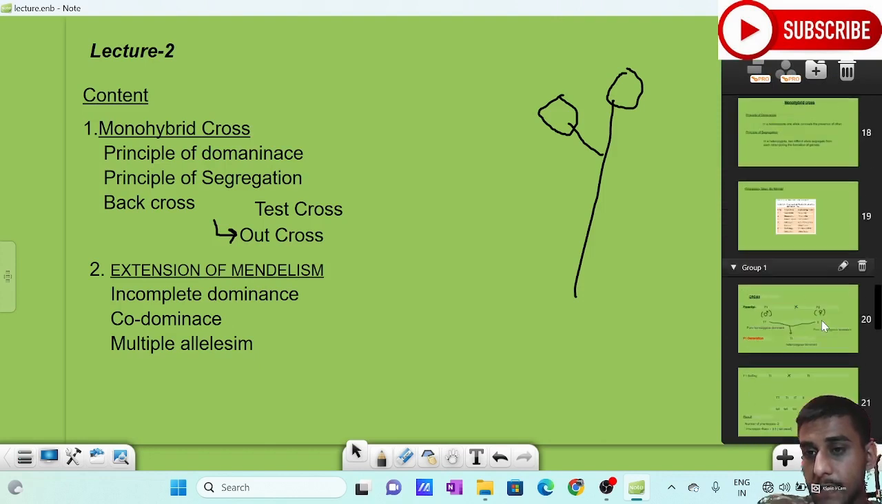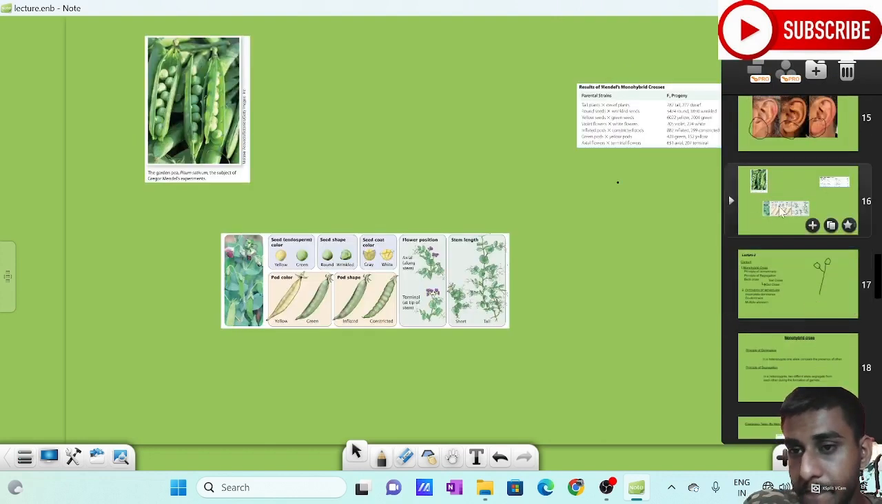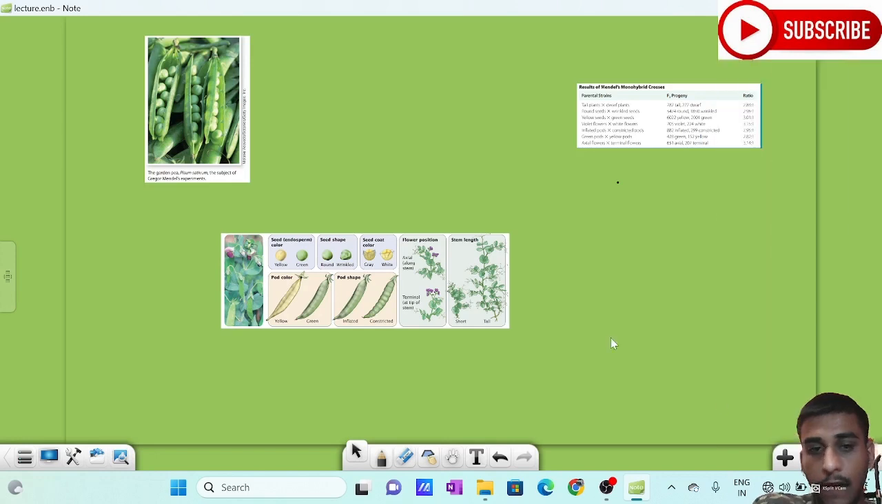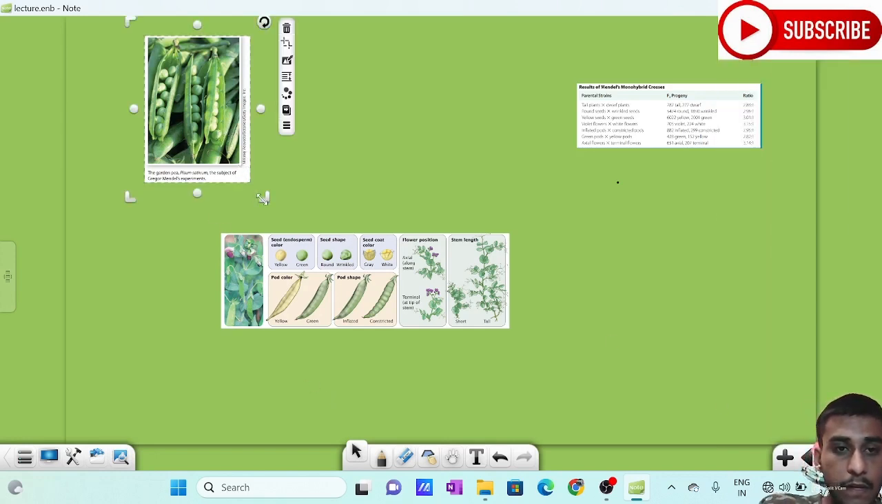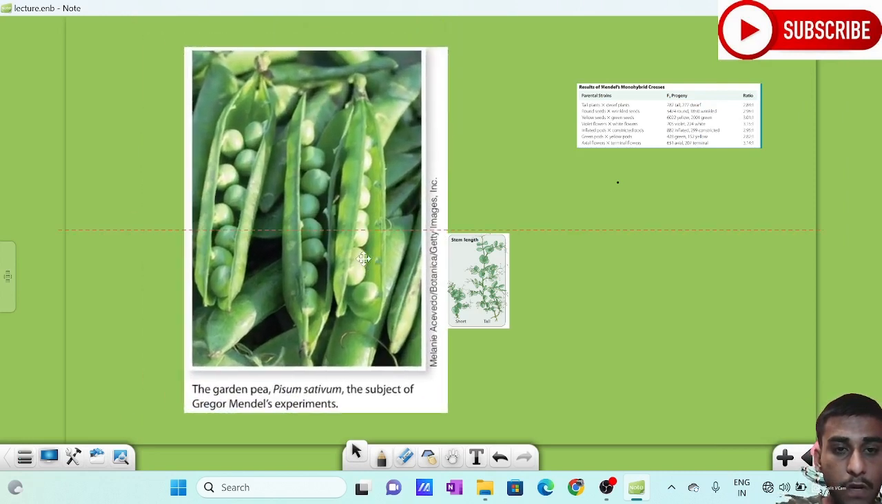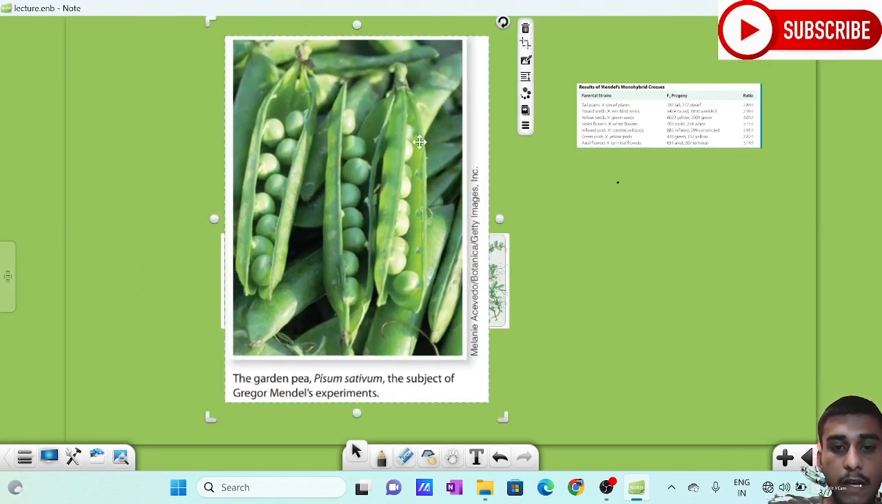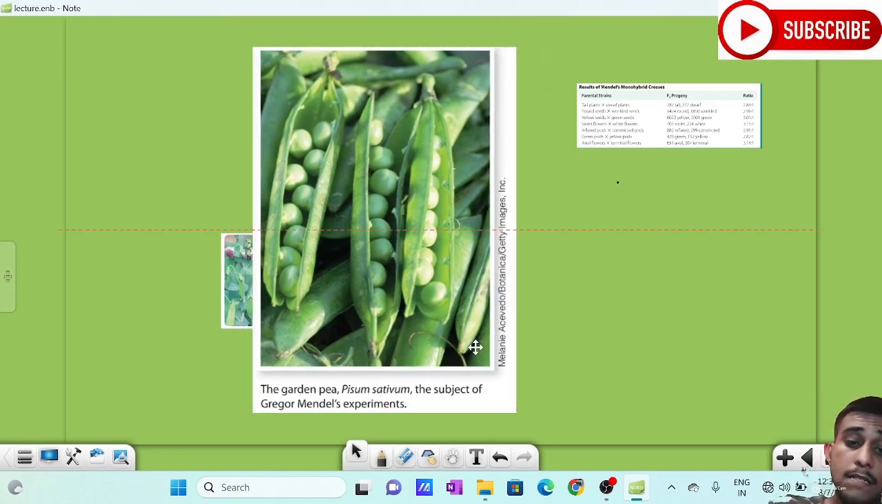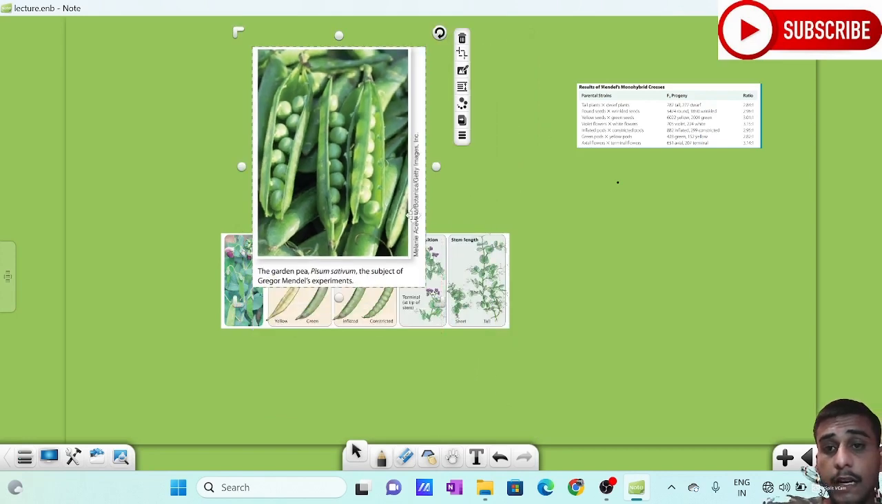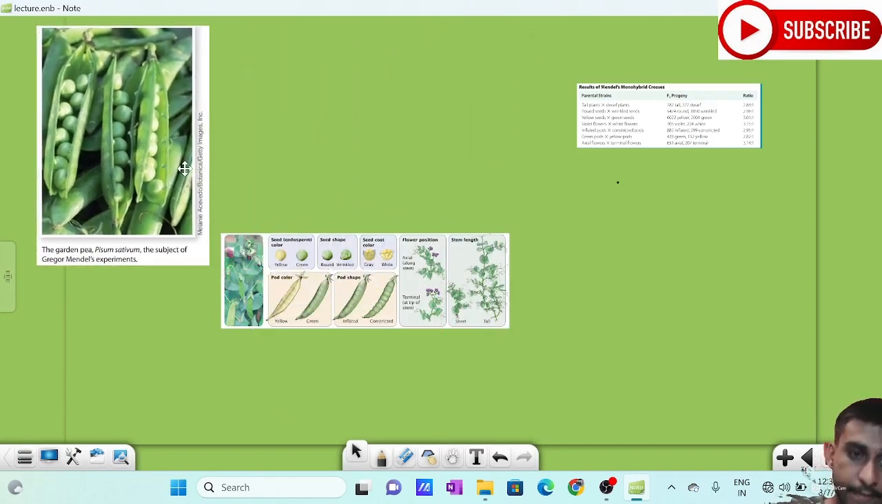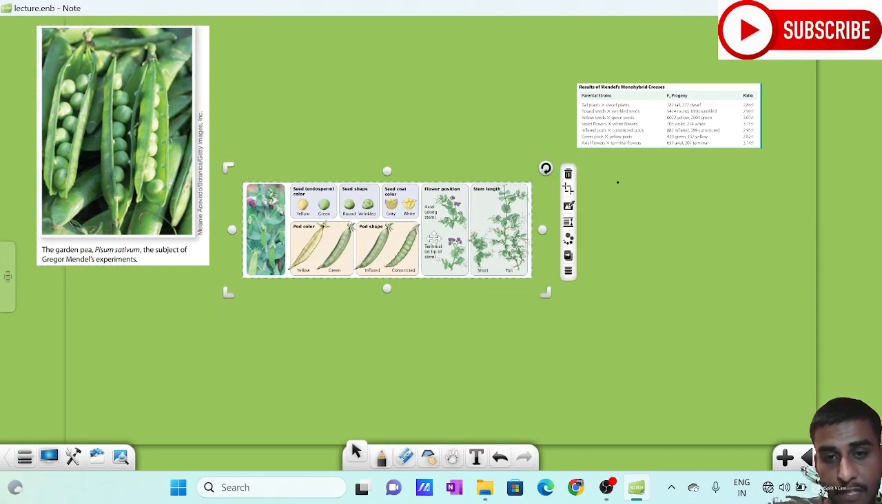You may have seen it. Okay, look, this is the plant, Pisum sativum. Look how beautiful it is, right? This was the garden pea which Mendel has taken for his experiments. Gregor Johann Mendel, right? He was a good mathematician. He was a good priest. He was a good biologist, right?